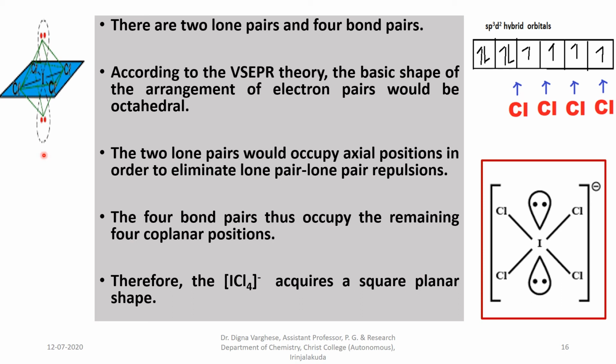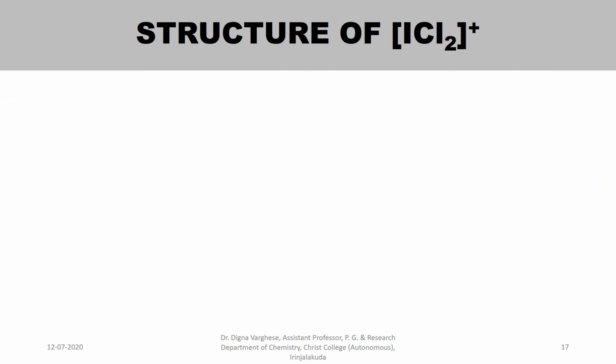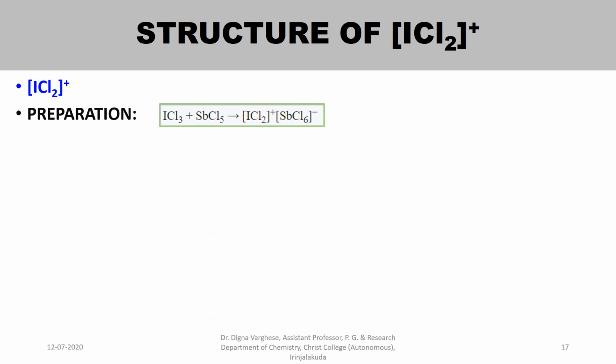The lone pairs occupy the axial positions to eliminate the lone pair repulsions. BrF4 minus and IF4 minus have a square planar structure similar to that of ICl4 minus. Structure of ICl2 plus. Preparation: ICl3 is treated with SbCl5 and